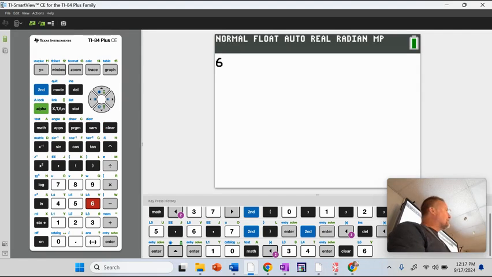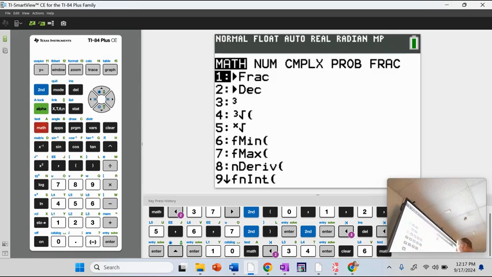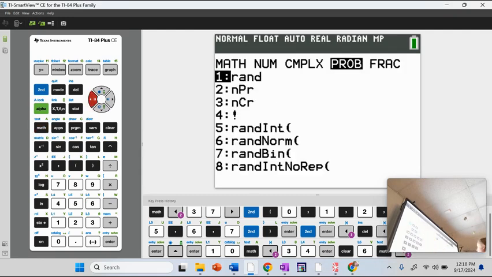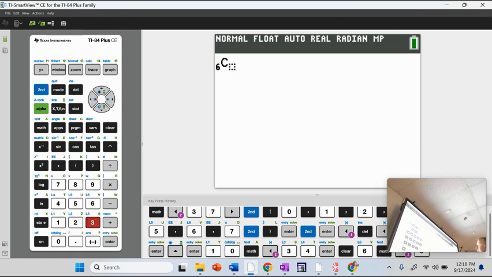Type 6. I'm going to do 6C, and I'm going to do 0 through 6 all at once. So follow along. I like to type in the calculator up here. It's in Math, and then it's in Probability. And then it's 3, combinations. Now watch what happens with my calculator.